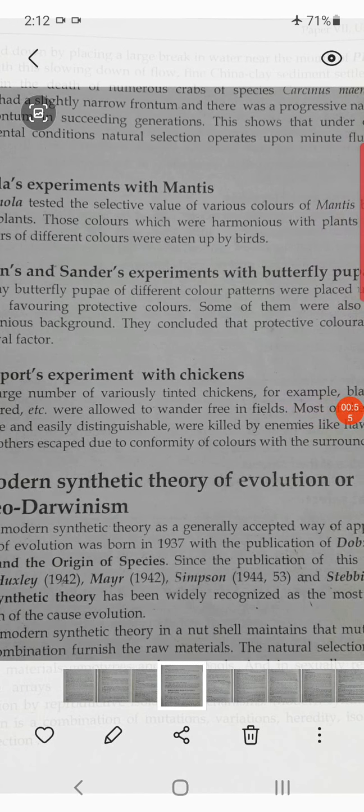Neo-Darwinism means after Darwin. Many scientists, for example Huxley, Mayr, Simpson, Stebbins, put forward their theory, and that has been accepted and recognized as the synthetic theory of evolution.